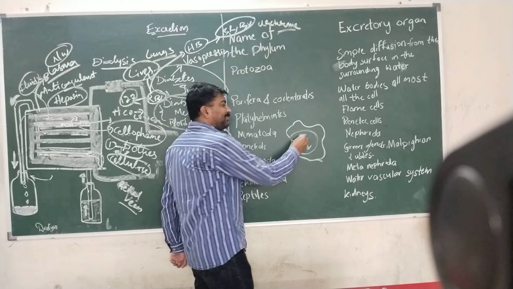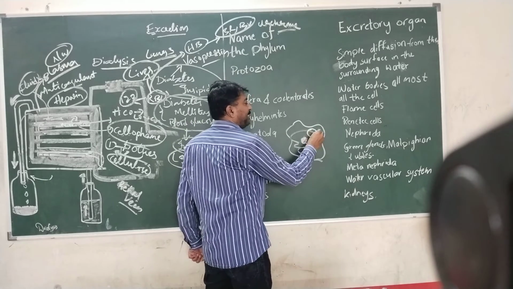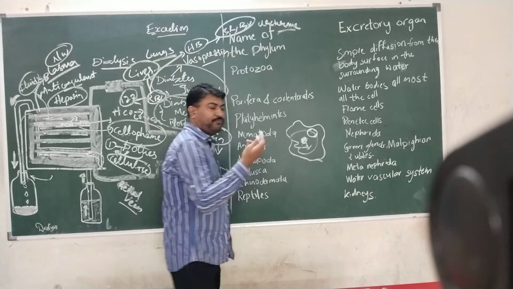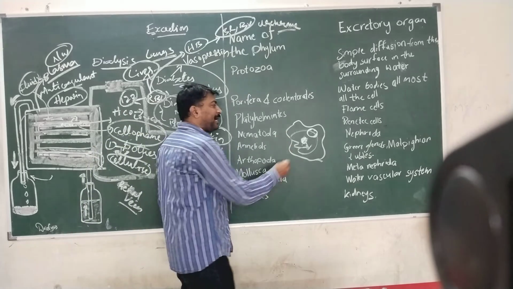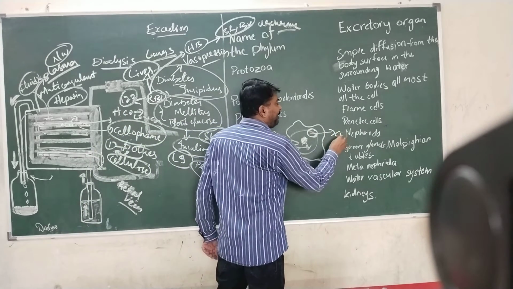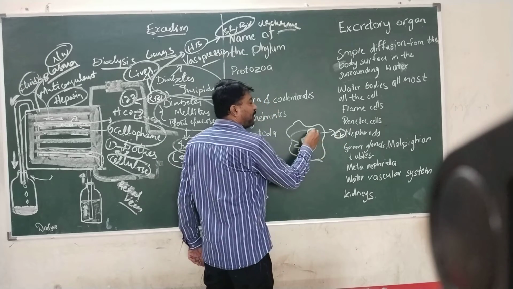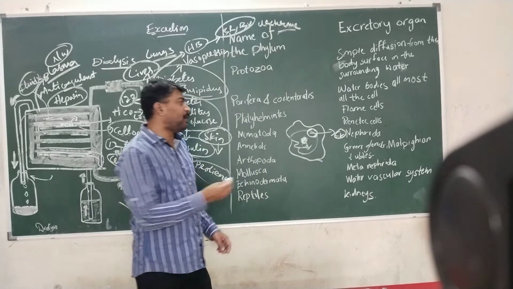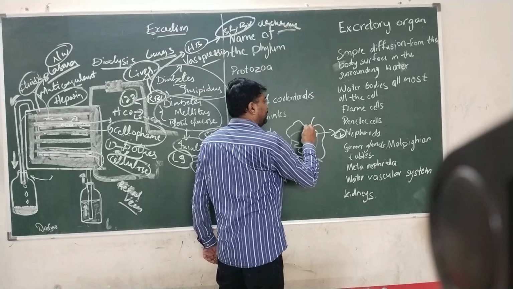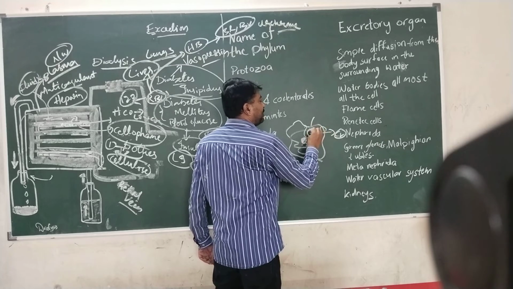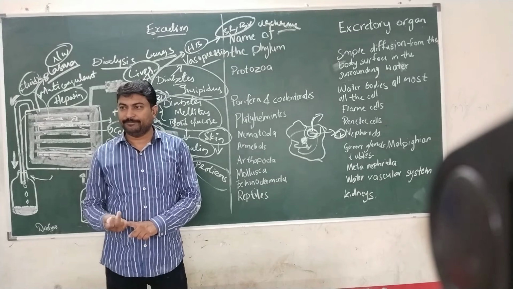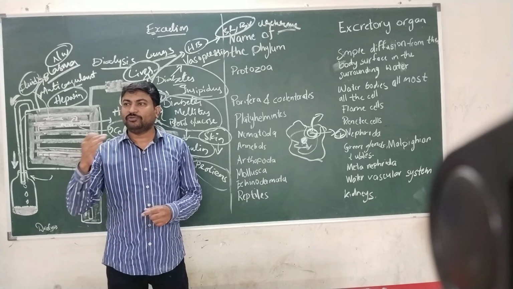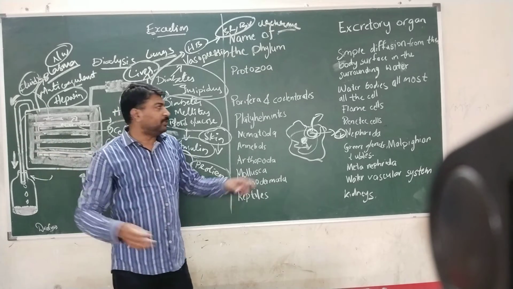So whatever excess water or excess material is produced because of its metabolic activities will be converted into a contractile vacuole, meaning a water vacuole, which will reach out by bursting its skin, and this contractile vacuole will be released out by a process known as diffusion, the movement of molecules from higher concentration to lower concentration.